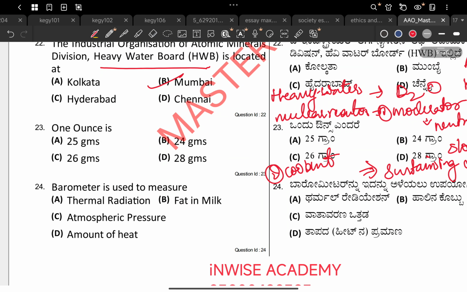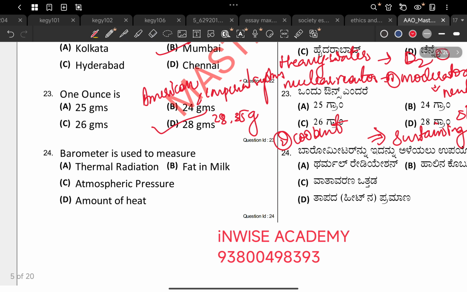And 23rd, 1 ounce is probably, this is American system, this is not ours. We use international standard kg grams, but America they'll still use this. This is also called as imperial system. So it is 28.35 gram to be precise, but 28 gram is generally being used.